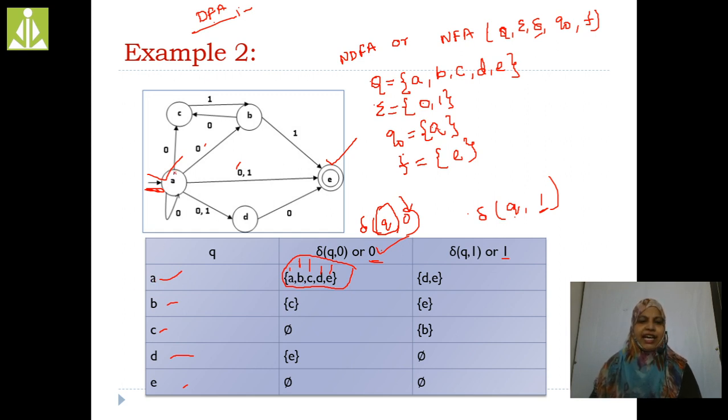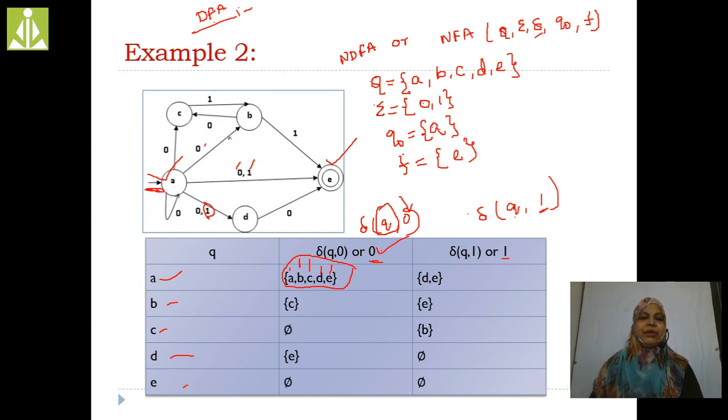Now, A on 1. See here, A on 1, we are getting D. A on 1, we are getting E state. D, E: two states are there. That's why we are writing curly braces, and we are writing D comma E separated by a comma. Is there any one symbol there? Only two are there. We are reaching D and we are reaching E.